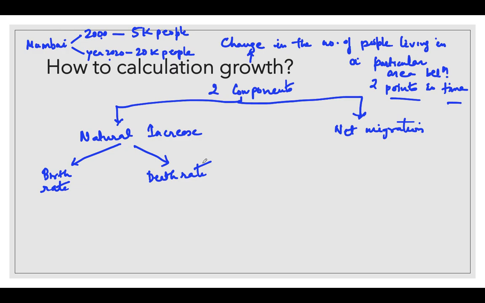Suppose, as an example, in Mumbai today the birth rate is 100 people per day, and the death rate is 10 people per day.